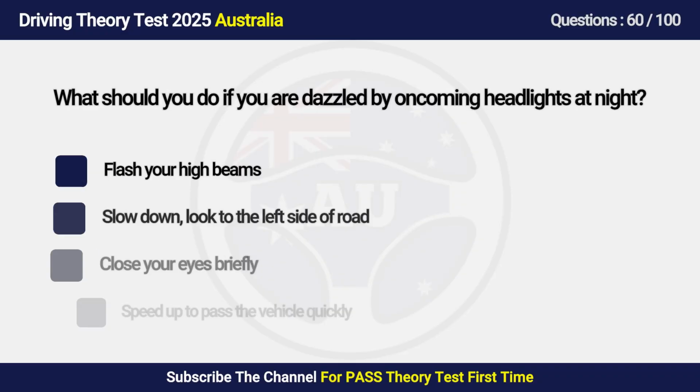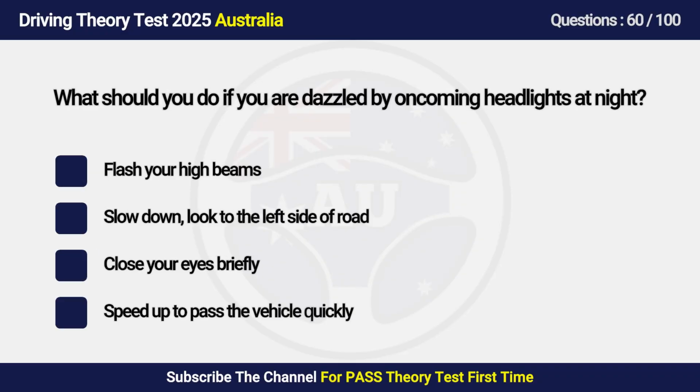Question 60. What should you do if you are dazzled by oncoming headlights at night? A. Flash your high beams. B. Slow down, look to the left side of road. C. Close your eyes briefly. D. Speed up to pass the vehicle quickly.